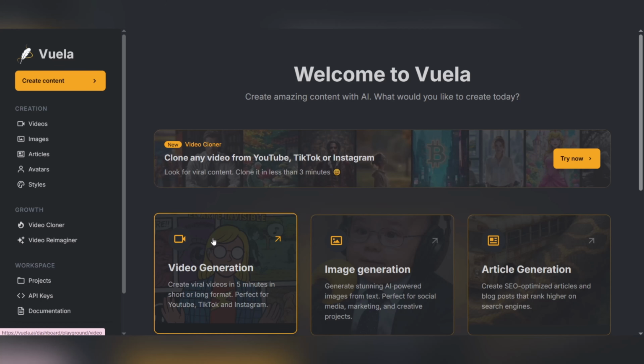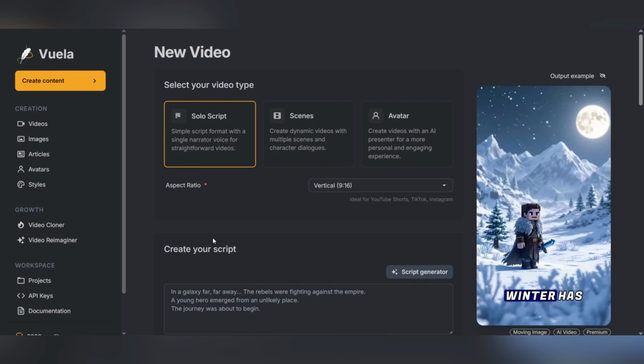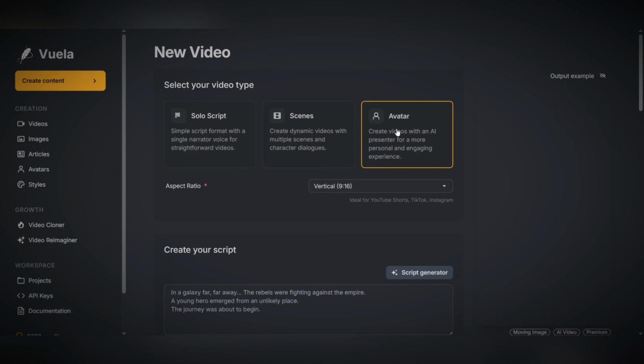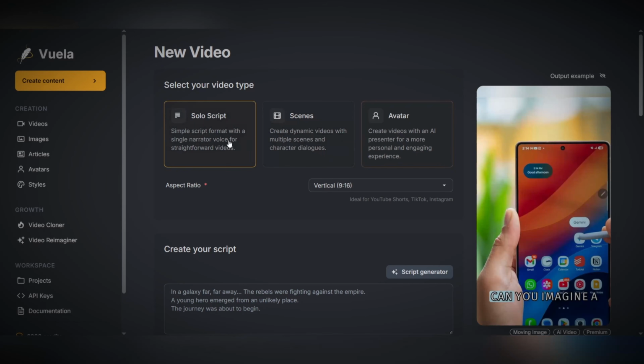After clicking on it, you will be presented with a few main options: solo script, scenes, avatar. Each of these options has a different design. For example, scenes is suitable for when you want the video to be created in multiple scenes, or avatar is used to use digital characters and made-up faces. But here I choose the solo script option, because it is much easier and faster to get started.